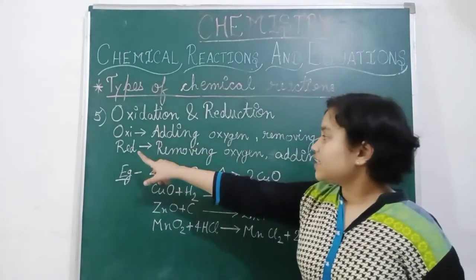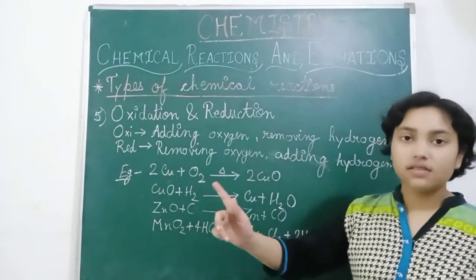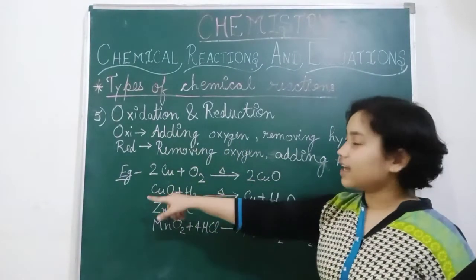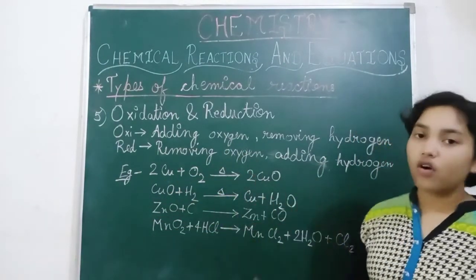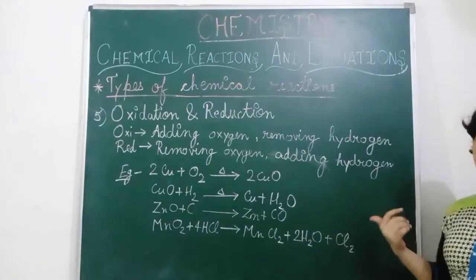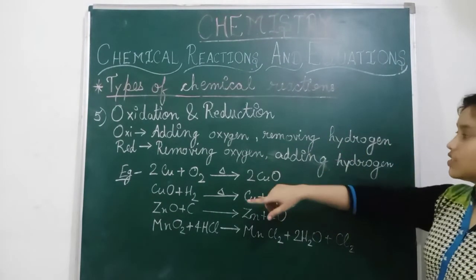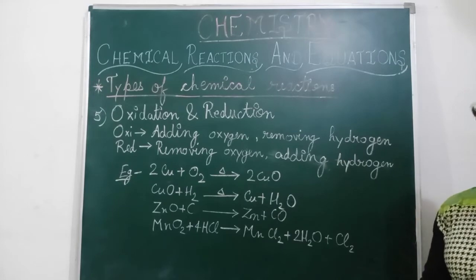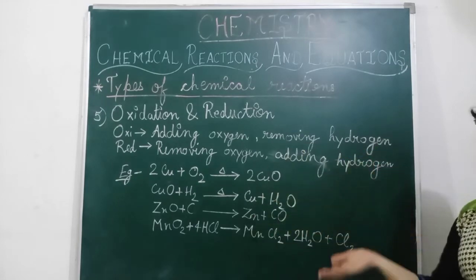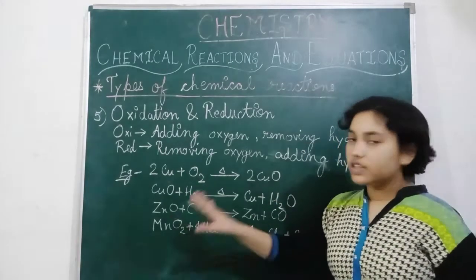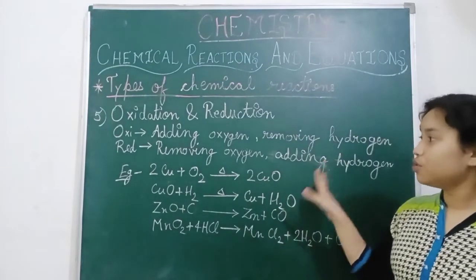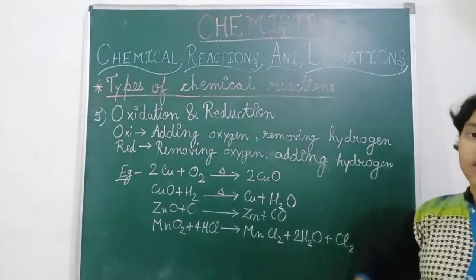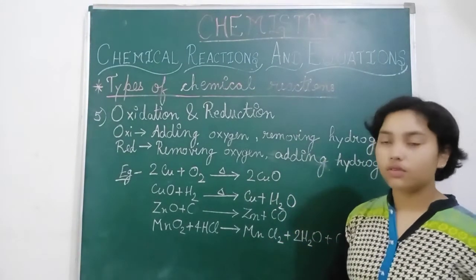You can just learn one word. Oxidation means adding oxygen, and reduction means removing oxygen. And the other definition is, oxidation means removing hydrogen, and reduction means adding hydrogen. These are the two definitions, and you can write any one of them, your choice.